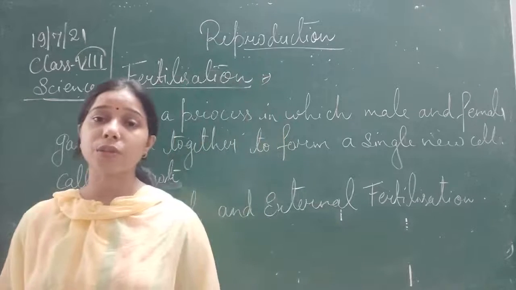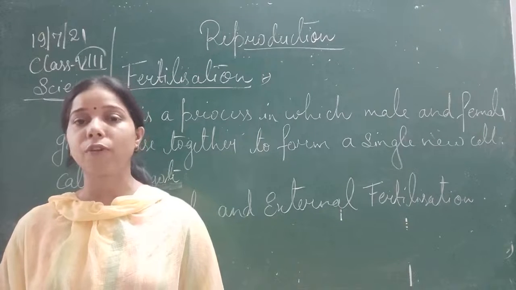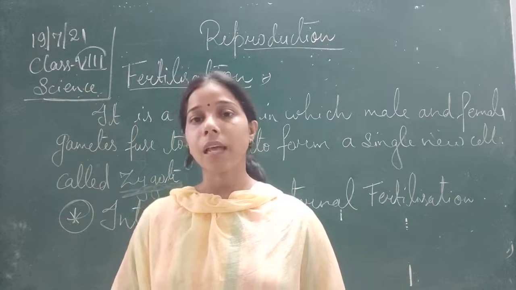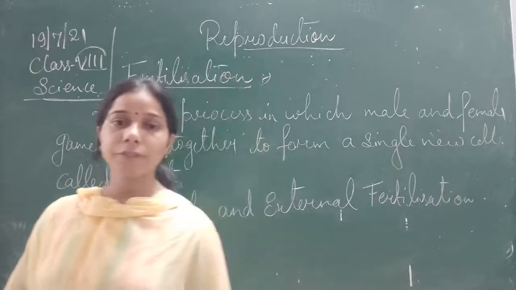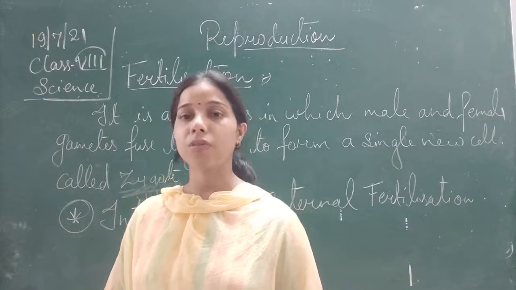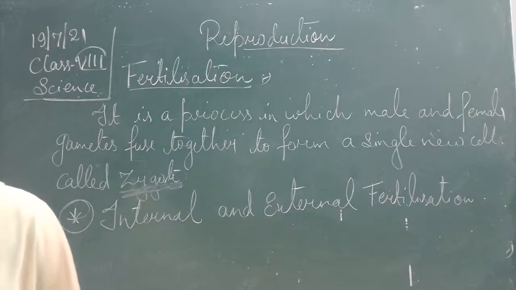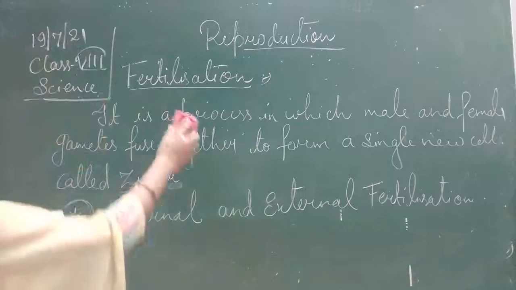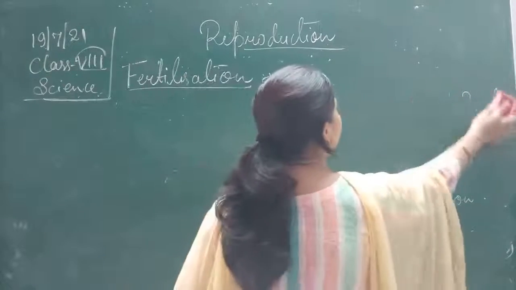This happens especially in the case of a frog. The male frog releases the sperms and the female frog releases the ova. Now this sperm, being motile and in the water, fuses with the egg and the formation of a zygote occurs. So basically here the fusion of the gametes takes place outside the body. Such a fertilization is called external fertilization. Okay, so this is how the process of fertilization takes place. Let me write a few points about internal and external fertilization, and then we will see the development of the embryo.